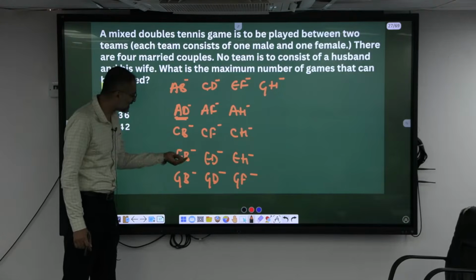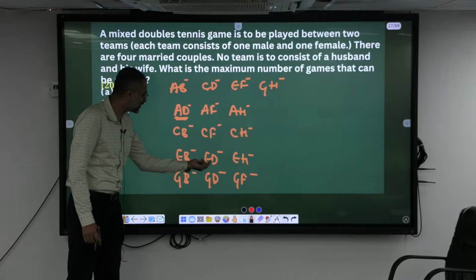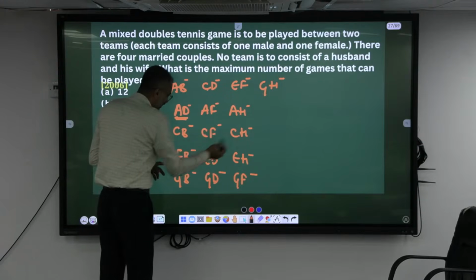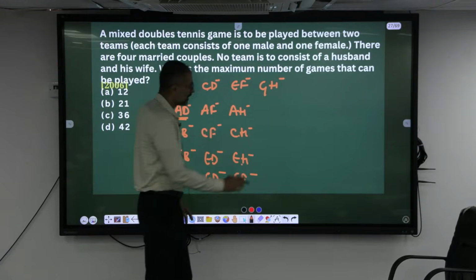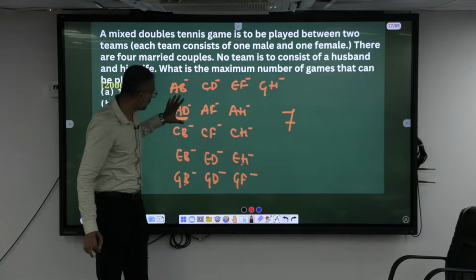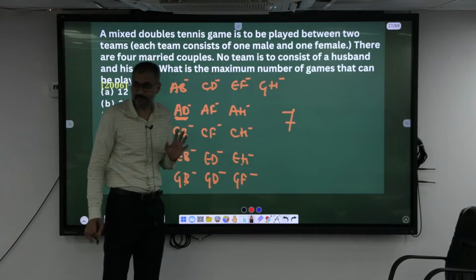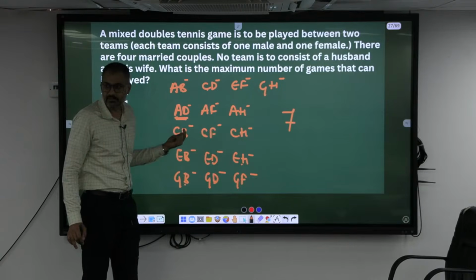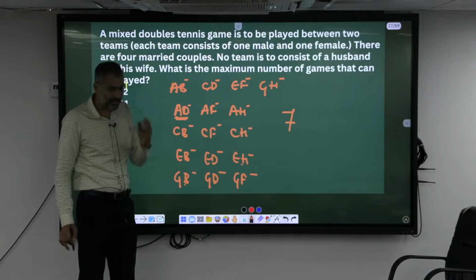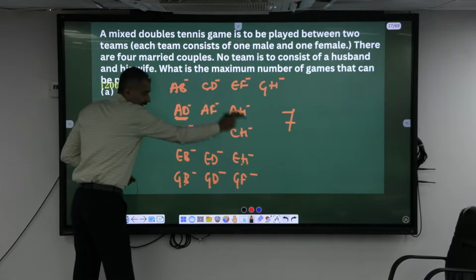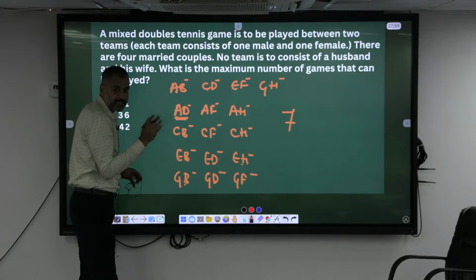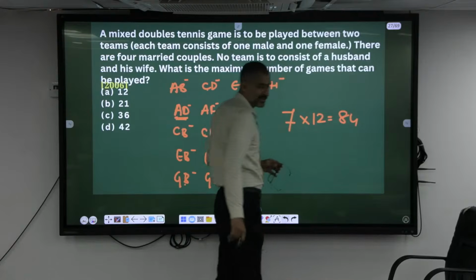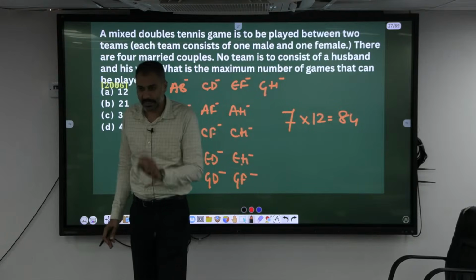So wherever D is there, it cannot play with D also. So neither with ED, neither with GD. So left with how many? 1, 2, 3, 4, 5, 6 and 7. So this one team can play against 7 other teams. Similarly, if I take A and F, they also will be having 7. There are 12 such teams here, right? Each can play 7, 7, 7. So totally 7 into 12, which is nothing but 84 matches.